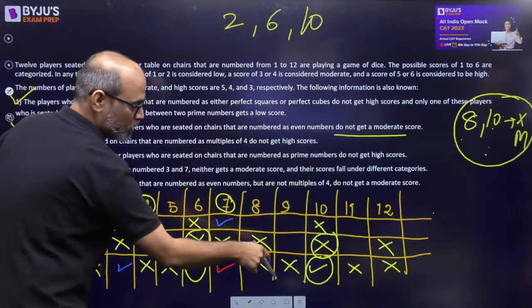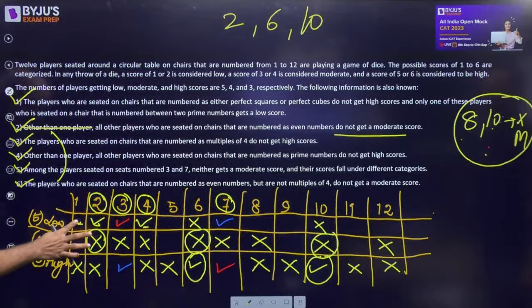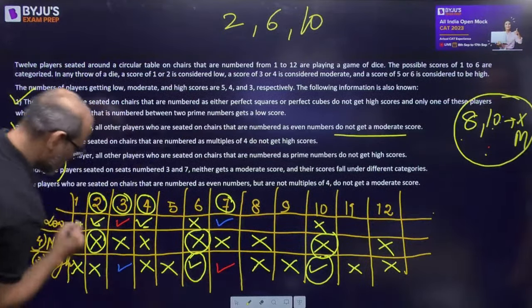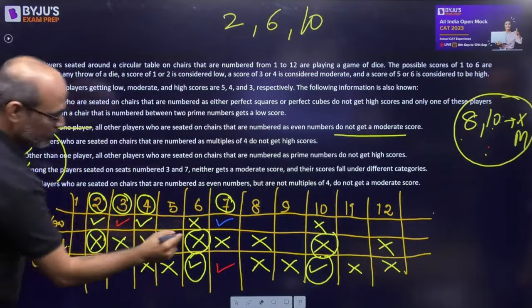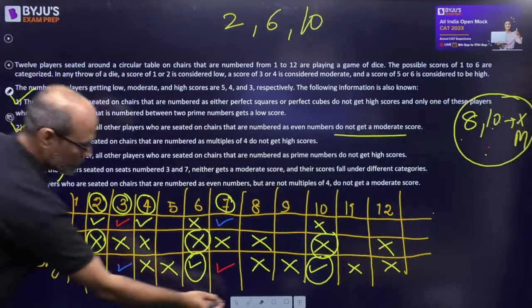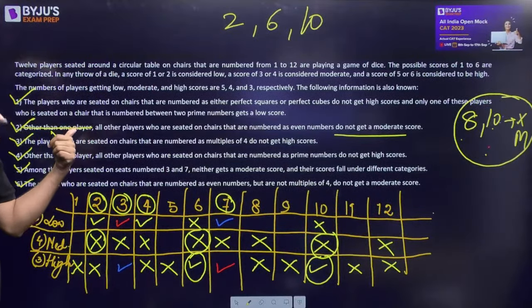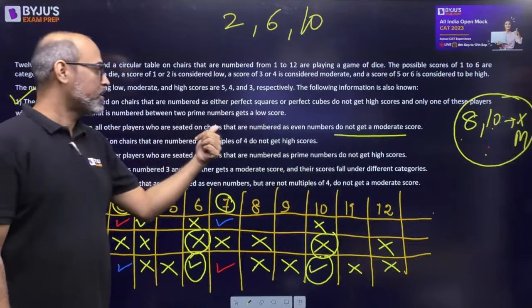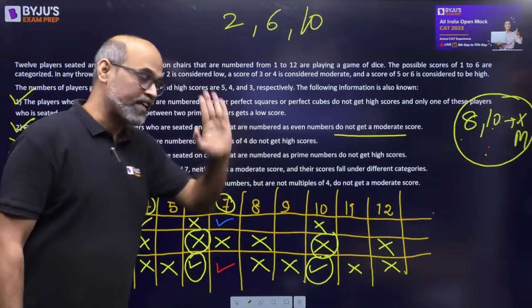And we have some spaces left जो कि इधर से हमें compensate करने हैं. Now, एक second. Now the thing is, if you read that second statement, it says, other than one player, एक को छोड़ के, all other players who are seated on chairs that are numbered as even numbers do not get moderate.